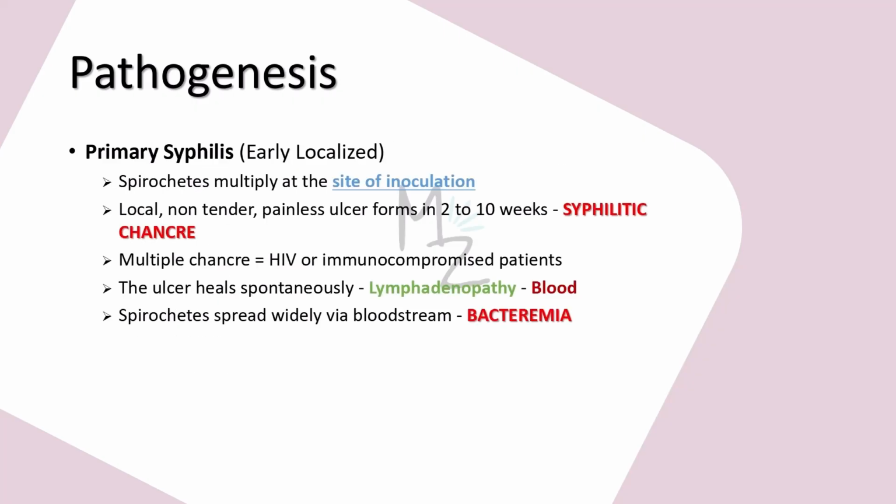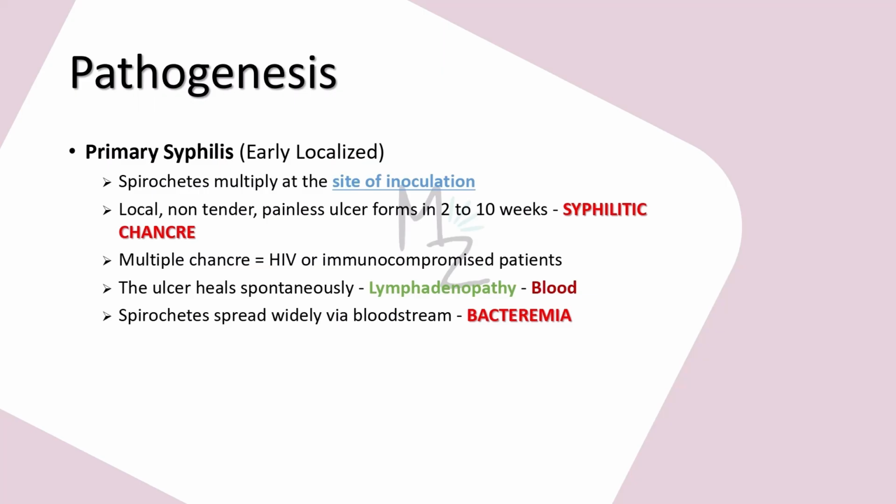Let's first talk about primary syphilis, that is the early localized stage. This stage occurs 1 to 3 weeks after Treponema pallidum lands on skin or mucous membrane. These spirochetes multiply at the site of inoculation, and a local, non-tender, painless ulcer forms within 2 to 10 weeks. And this ulcer is called syphilitic chancre.